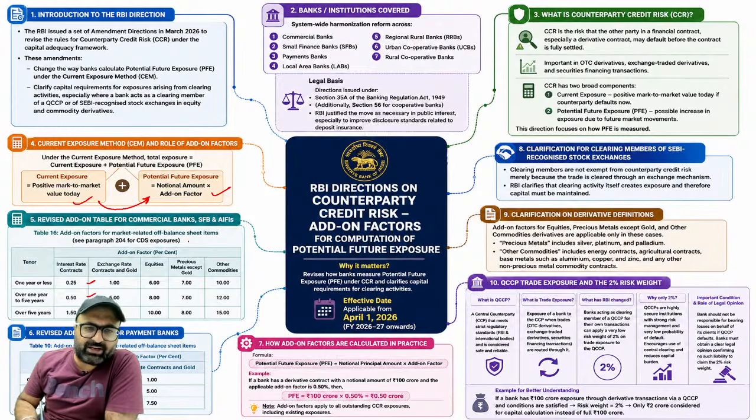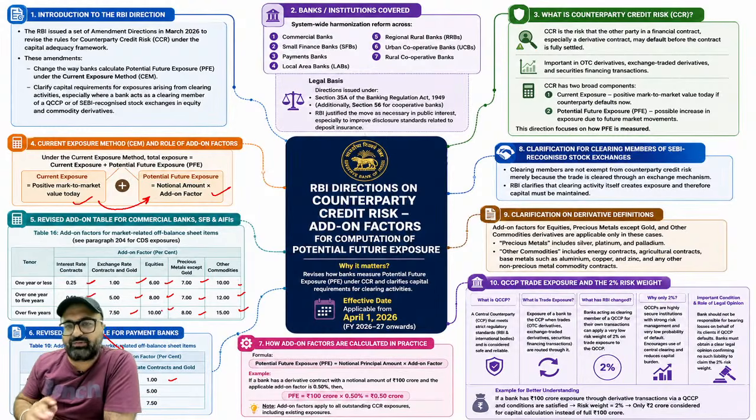For banks, small finance bank, all India financial institutes. In case of exchange rate contracts, it is 1, 5 and 7.5. In case of equity, 6, 8, 10. In case of metal, 7, 7, 8. In case of other commodities, 10, 12, 15. But अगर एक पेमेंट बैंक है तो उसके केस में एड ऑन फैक्टर यहाँ पे बदल जाएगा, and that is different, 1%, 5%, 7.5. Rest all the add-on factors are same.